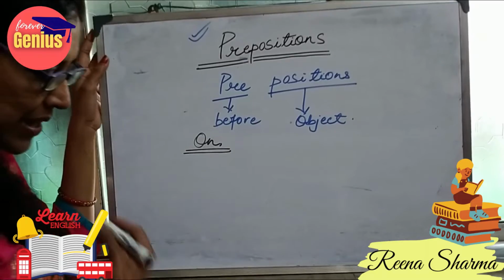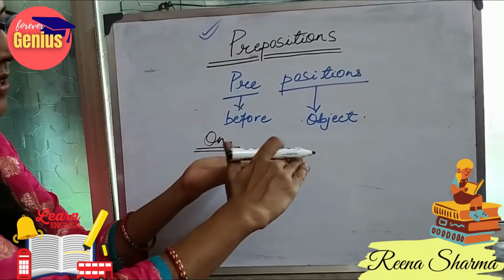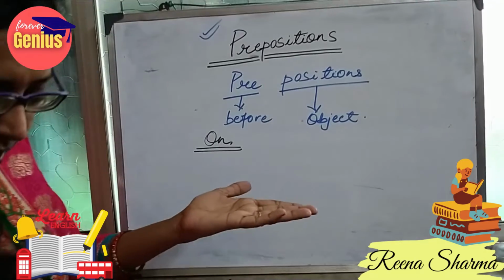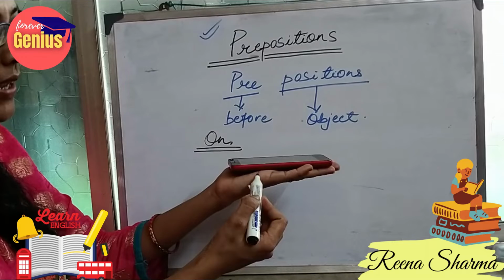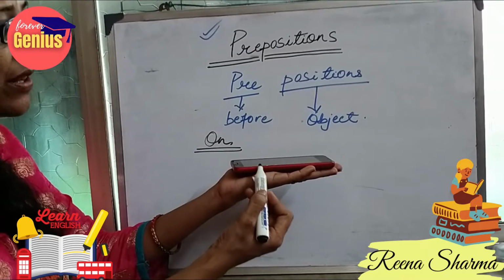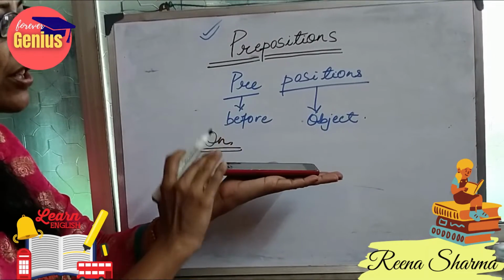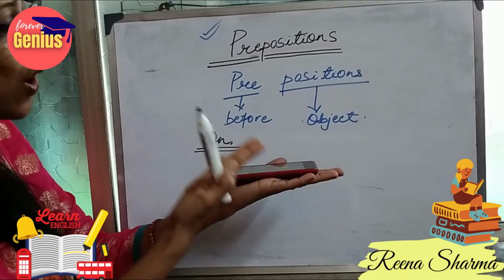We use the word on when, suppose this is a surface and anything is lying here. Suppose I say, my phone is lying on the surface. So the phone is on the palm. The surface on which the object is there, then it would be considered as on.